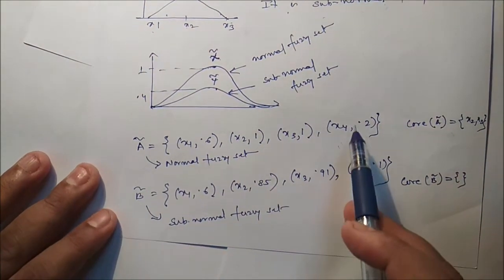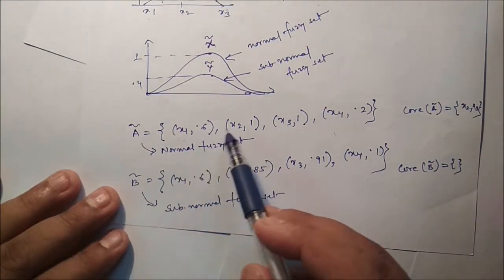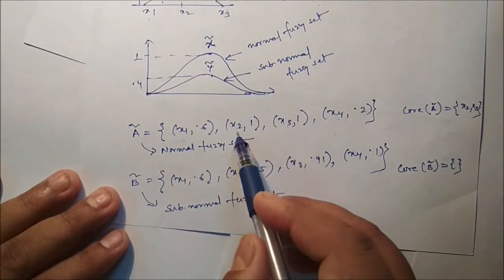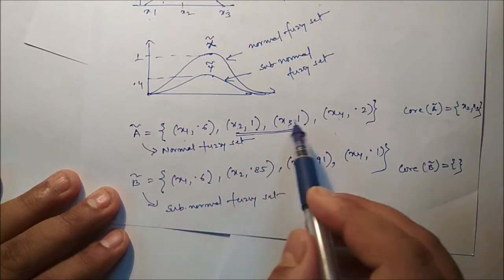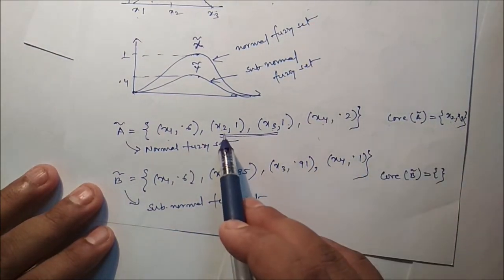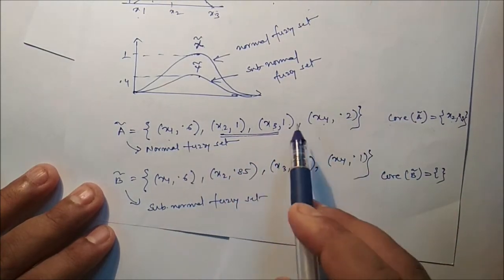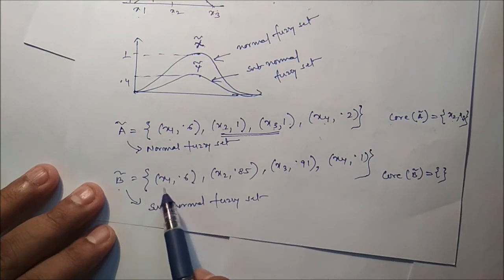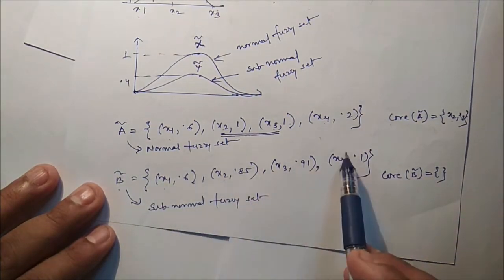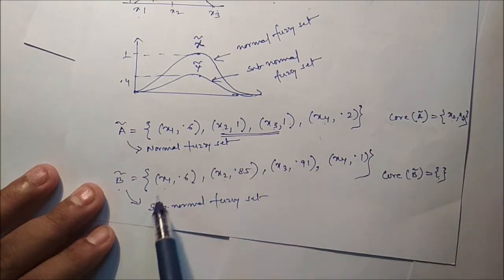So we can see another example here. These two are discrete fuzzy sets. So A contains x1, x2, x3, x4. There are 2 elements whose membership values are 1. So what is the core of A? It is x2 and x3. So definitely the membership values of x2 and x3 are 1. So definitely it's a normal fuzzy set. We can say B set. So elements are x1, x2, x3, x4, but there is no element whose membership value is 1. So what is the core of B? It is empty. That's why it is called a subnormal fuzzy set.